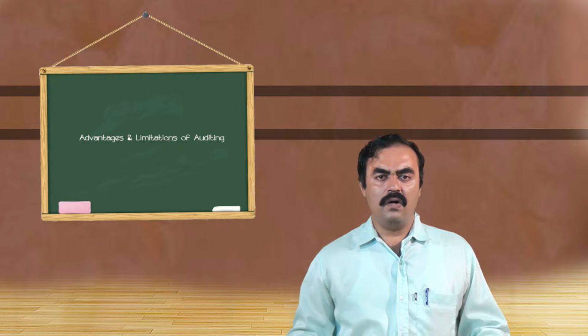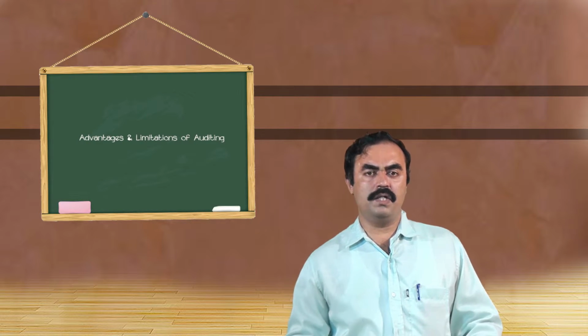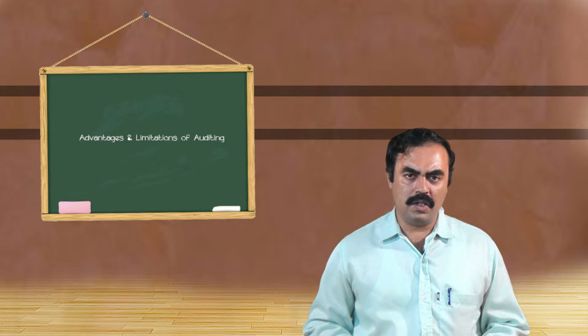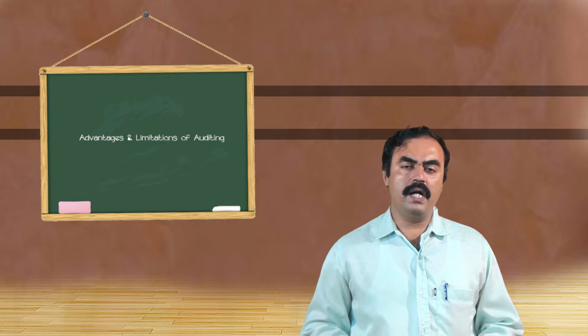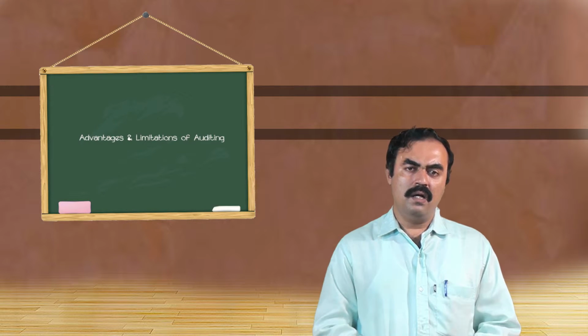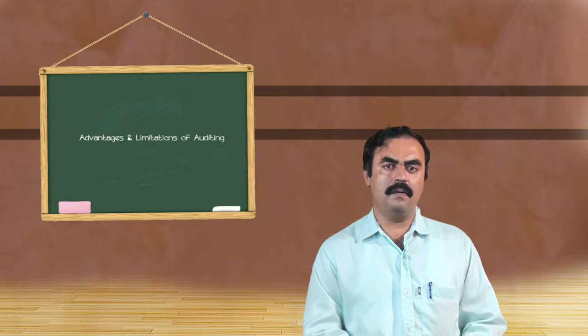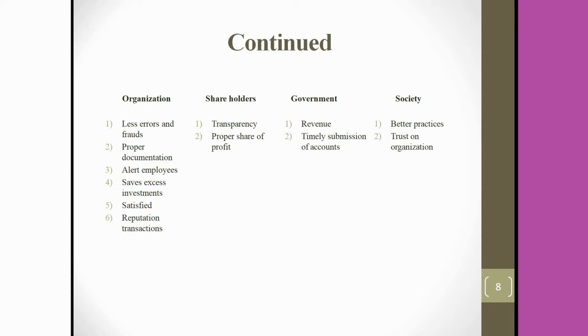The second purpose is that documentation should be proper. A very important thing is documentation, because whenever any bodies visit the organization, they must get the complete transactional details of the organization. So for the purpose of proper documentation, auditing is very important, because auditors verify the transactions date wise, day wise and then amount wise, party wise. If the proper documentation is done in the prescribed manner, at the time of audit there won't be any problem for the organization. Moreover, there is no chance of missing out any transactions, no chance for any hidden transaction, no chance for any kind of suspicious transactions. So that is one advantage.